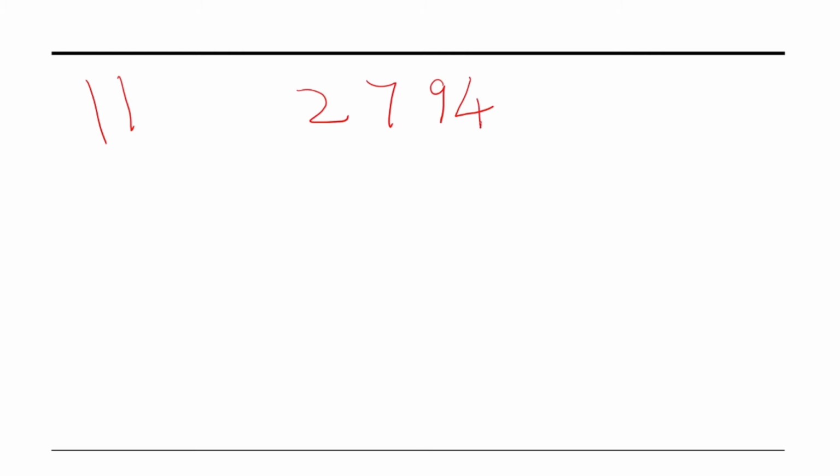2794. Okay. So we have to add the alternating numbers, or we can do it like this also. Start from the extreme left: add 2, subtract 7, add 9, subtract 4. If you do this, on simplification you will get 0. So when we add the alternating numbers and find the difference, we get 0.